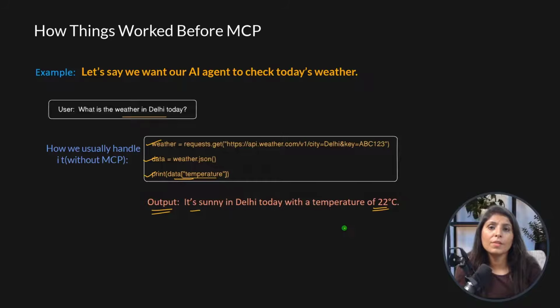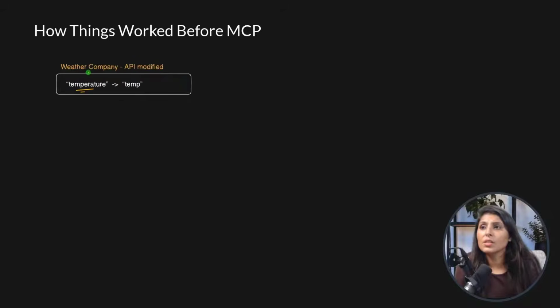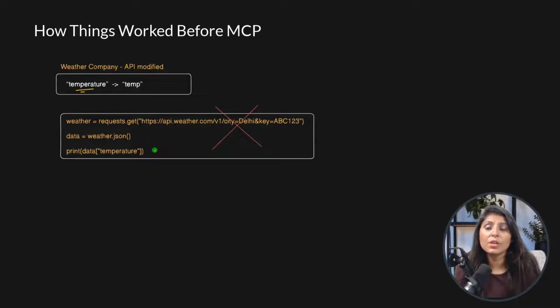Now, what is the problem with this kind of code? Let's suppose this weather API company modified their API. They replaced the temperature with a temp variable. So when they replace this temperature with the temp variable, the code which we used earlier will not work. Why? Because our code is using the temperature variable to get the temperature, but now the company changed temperature to temp, right? So this code will fail, this code will not work.